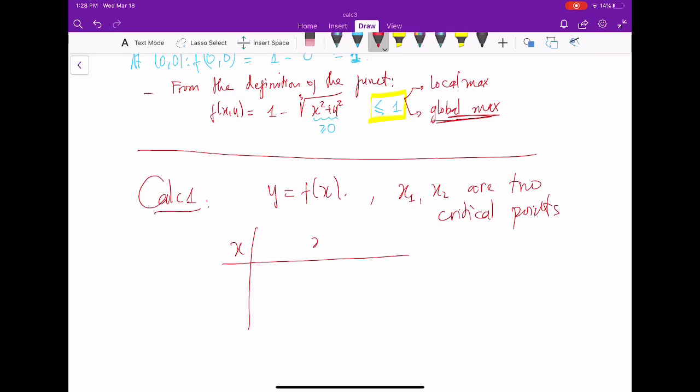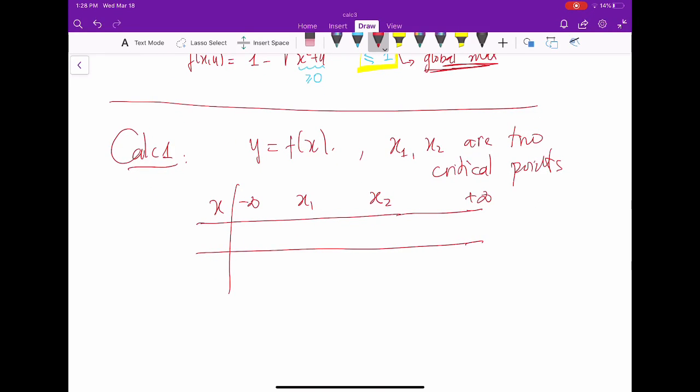This is x1. Suppose x1 is less than x2. Suppose the function is defined from negative infinity to positive infinity, but that's okay if the function is defined on some interval. Here is the first derivative, here is the function. So at x1 and x2, the first derivative is 0.